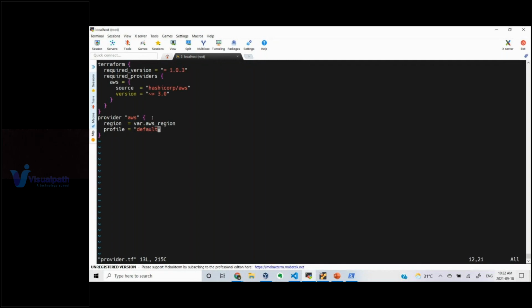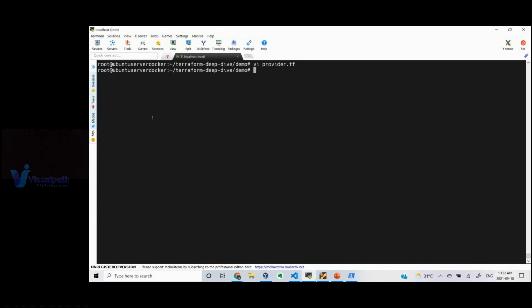If you don't write anything, what will happen? By default it will take the default profile. So no need to worry about this particular parameter as well. Once these things are done, now you need to run a simple command which will download the provider to your local workstation. Let me show you that first. This is the first thing we have to do. Whenever you are working with Terraform, the infrastructure management tool, the first thing we have to write is a provider configuration file, and then you need to specify which provider you want to use, and the other things you want.